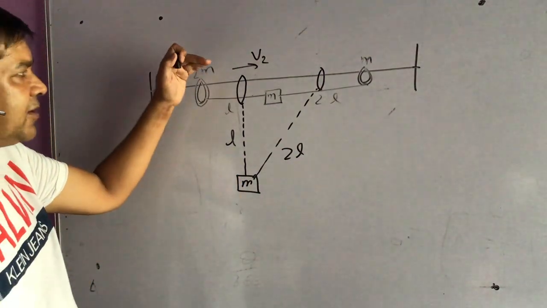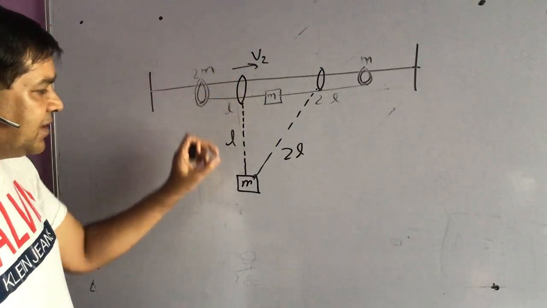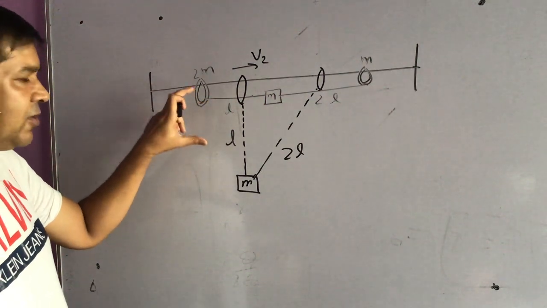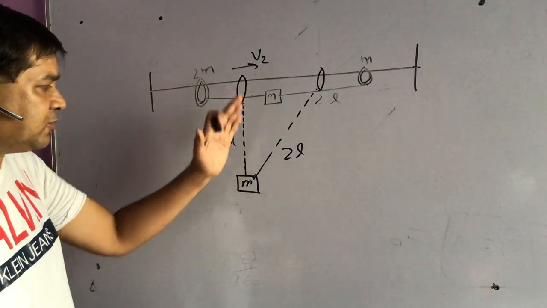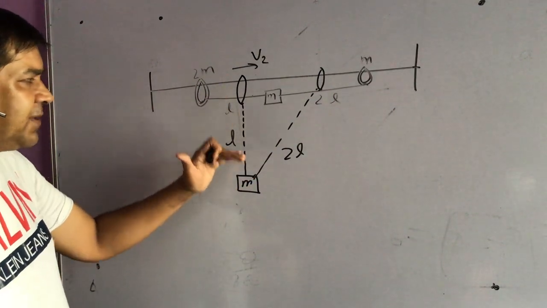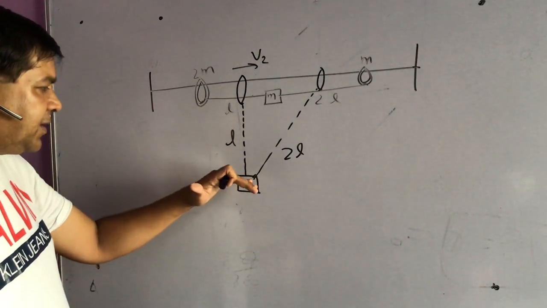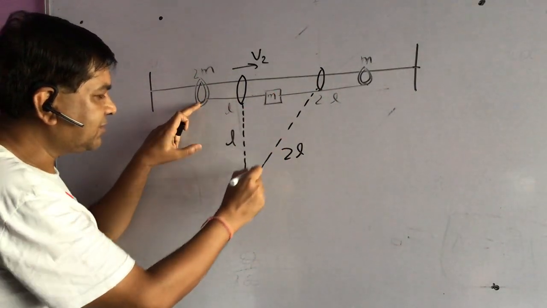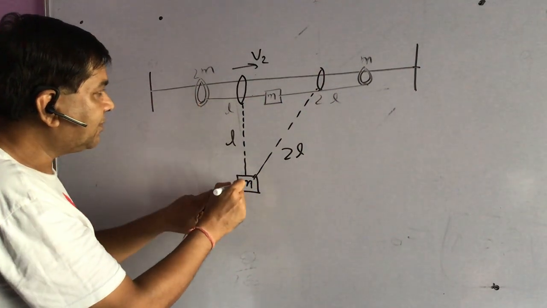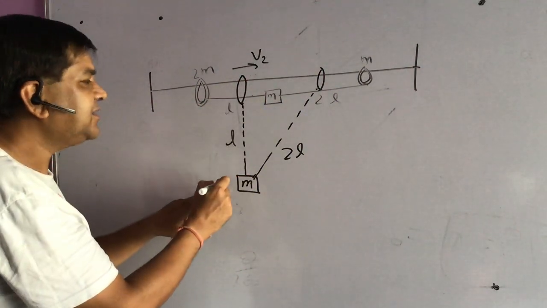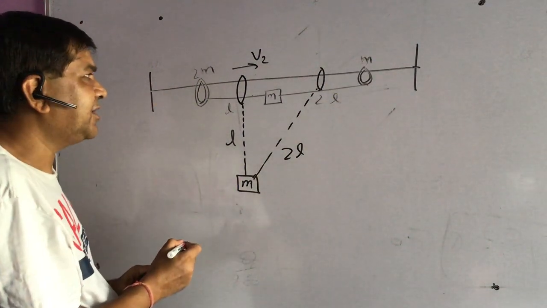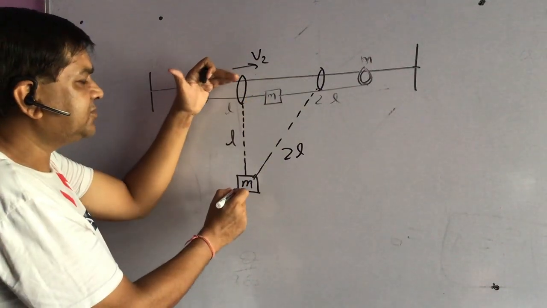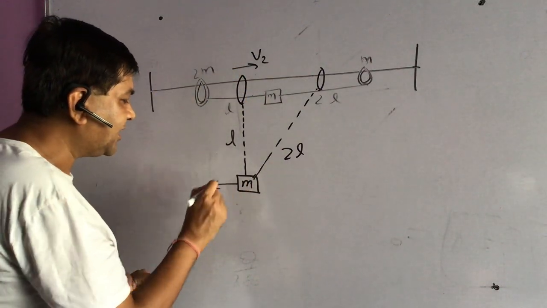In fact, this ring is moving in the horizontal direction, and with respect to this ring of mass 2m, this block is moving on a circle. Why? Because this length is constant. So with respect to the ring of mass 2m, the motion of the block is circular motion. So it is always perpendicular to the length, and always at the same distance. At this moment, the velocity of the block relative to this ring will be in the horizontal direction. In the ground frame also it will be in the horizontal direction, because the ring is moving horizontally and the block is moving horizontally with respect to the ring.